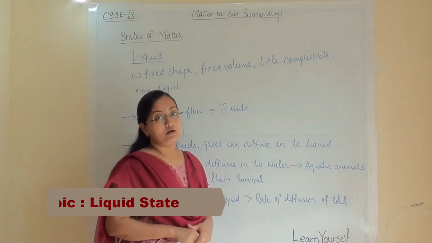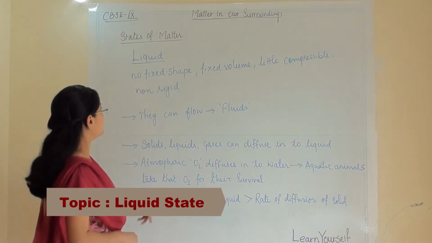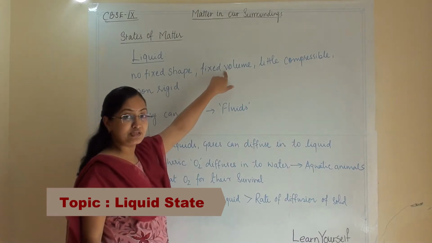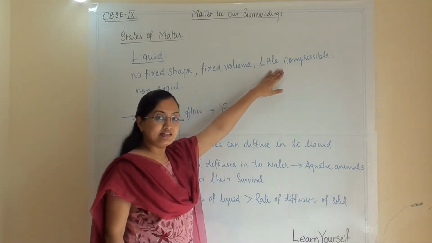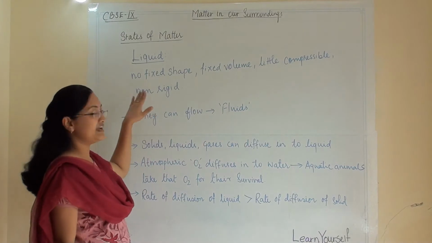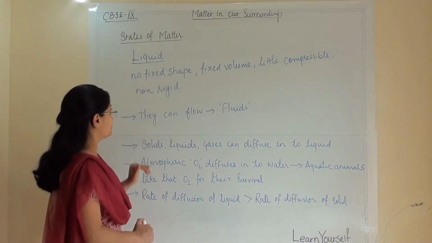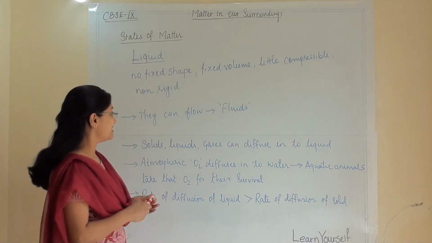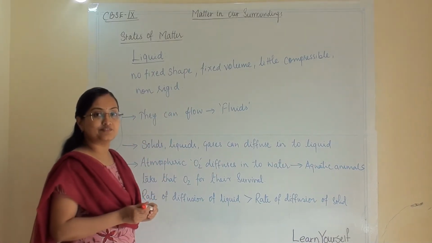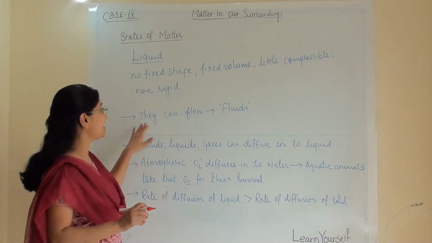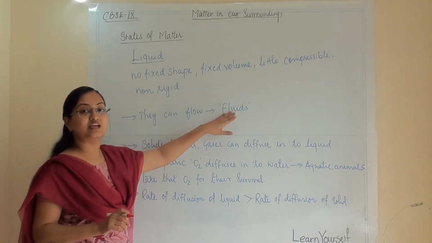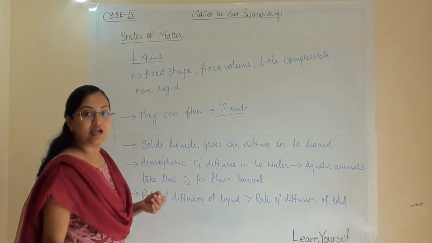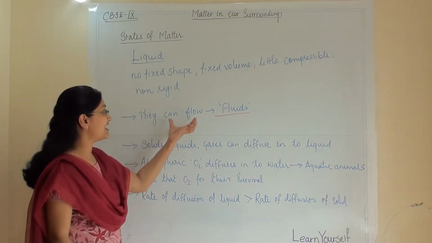Now we are talking about liquids. We have seen that they do not have a fixed shape, but they do have a fixed volume. They are a little compressible and they are non-rigid. So these are the characteristic properties of liquids. Now we are discussing a special characteristic of liquids, that they can flow. So that's why they are known as fluids. They are known as fluids because they can flow.